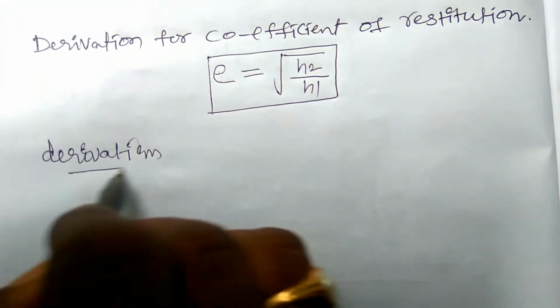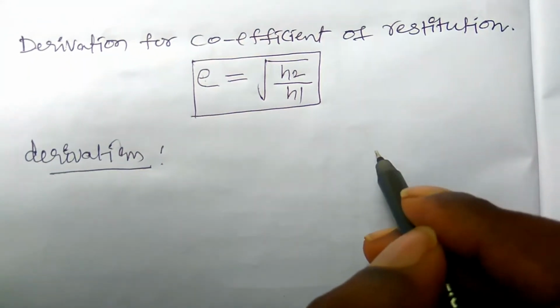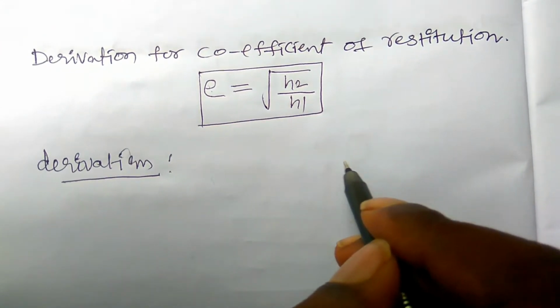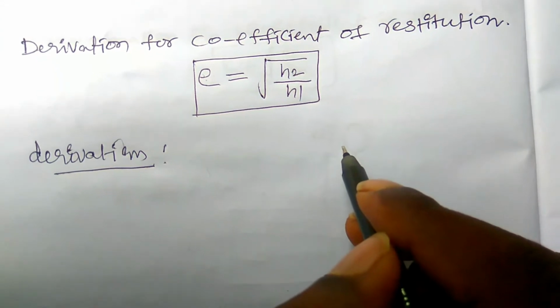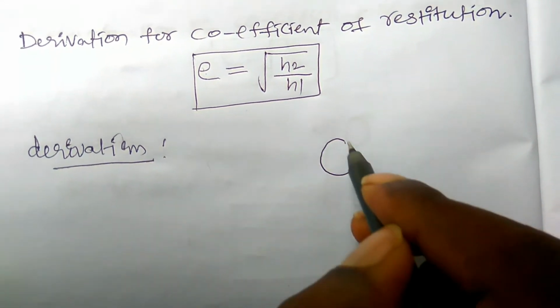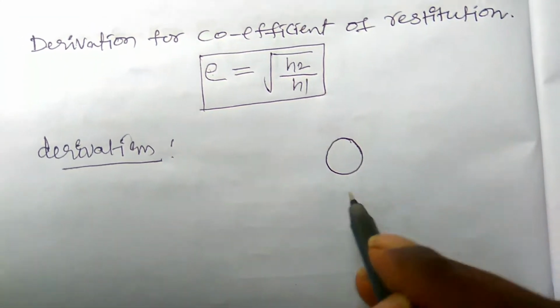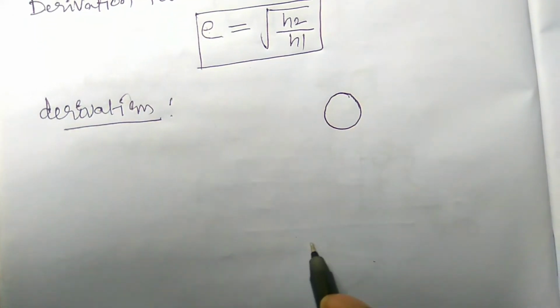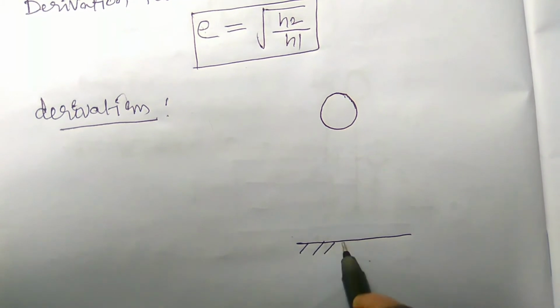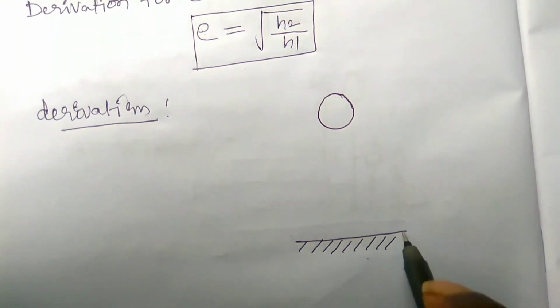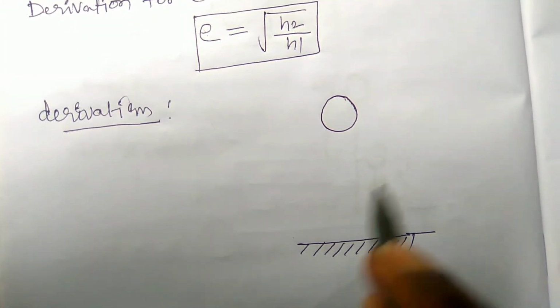For this we have to take two bodies made up of same material or different material. One of the bodies is in the shape of a sphere and another body is in the shape of a plain sheet. You see, it is a plain thick sheet, right?